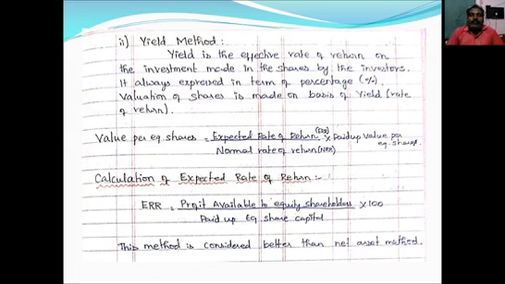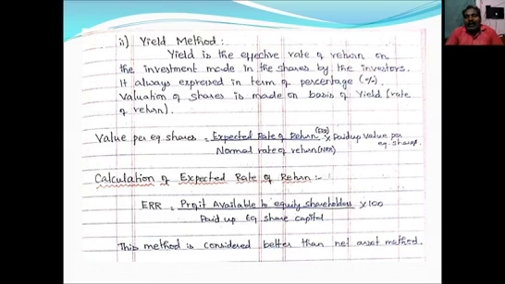The first one is based on how much of the assets are available to equity shareholders. Here, it is how much return is to be earned with the help of the investment made in shares. That is the difference between these two methods. Okay, right. So, how to calculate value per equity share under this method? Value per equity share equals expected rate of return divided by normal rate of return.